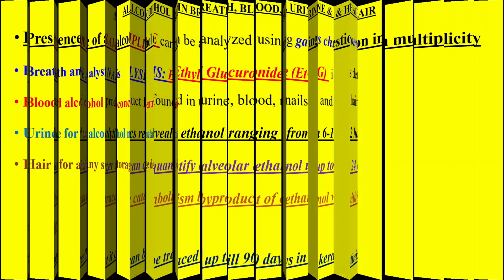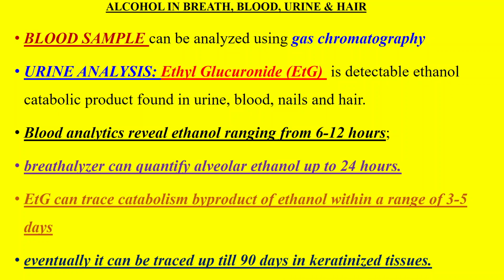Let's see how. The blood sample can be analyzed using gas chromatography. Urine analysis: ethyl glucuronide is the detectable ethanol catabolic product that is found in urine, blood, nail, and hair.